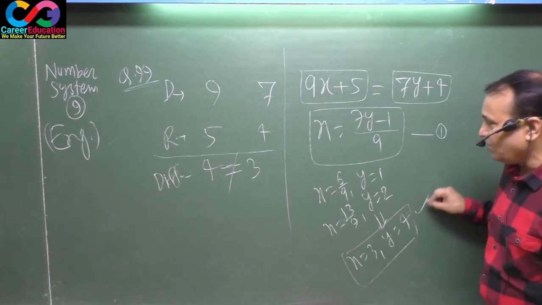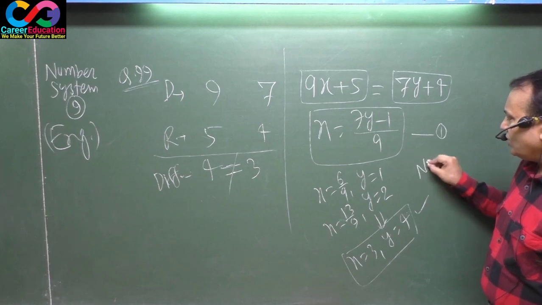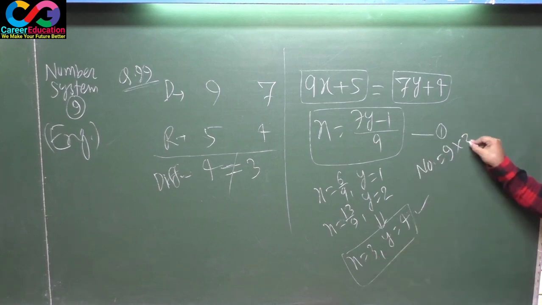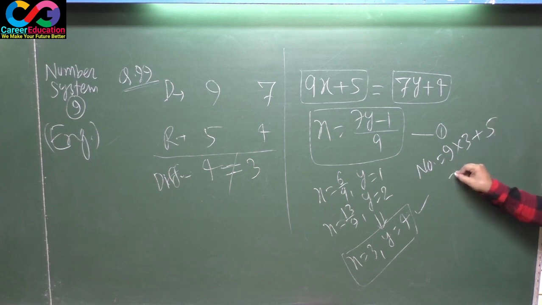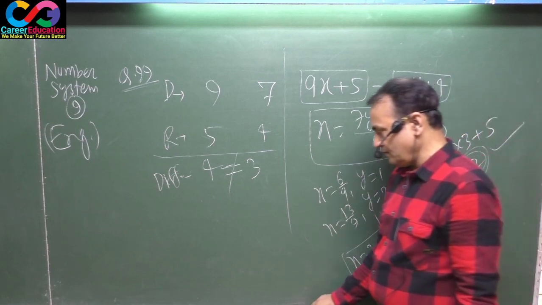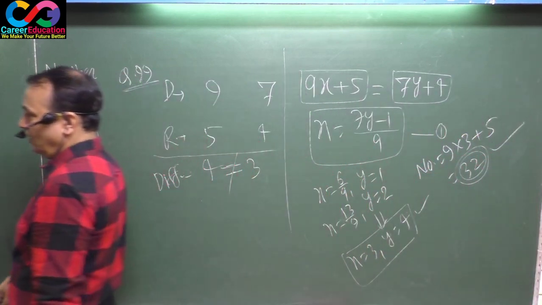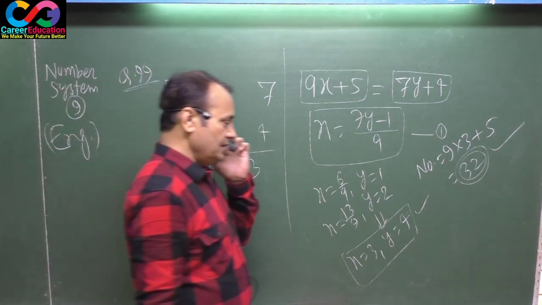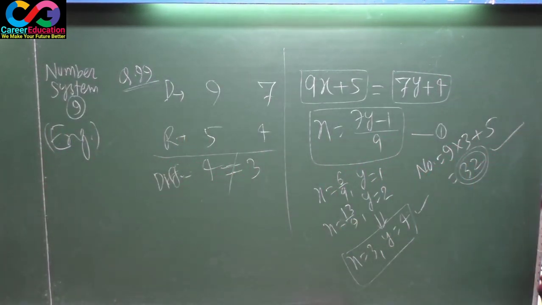This is the possible value. You got the answer: 9 into the value of x, 3, plus 5 remainder, that means 32. This is your answer. Note down. That means you can solve such type of questions through options as well as through the fundamental method.